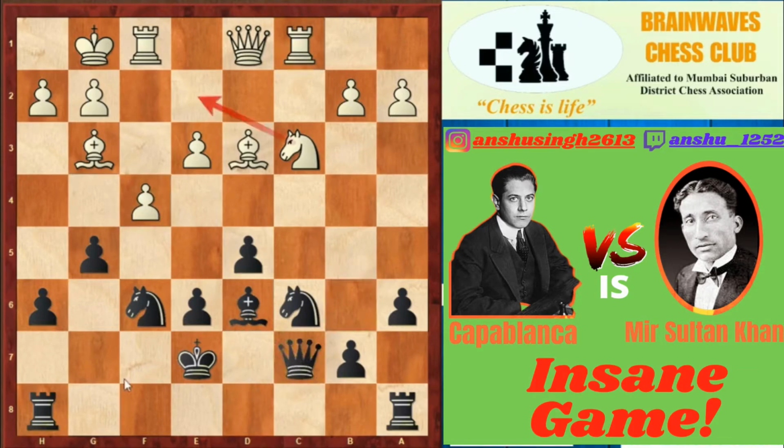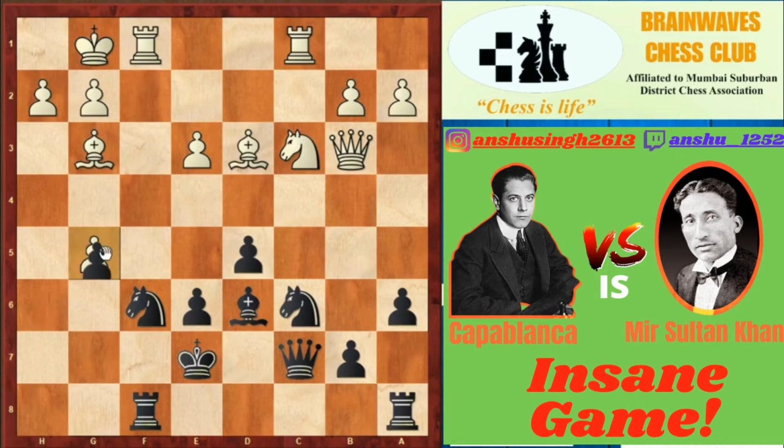to c7 by black. Now comes a kind of inaccuracy by white, knight to e2, because the knight is doing nothing on that e2 square. So instead of knight to e2, queen to b3 would have been a better continuation for white, and after rook to f8, pawn into g5, and after h into g5, this would have been a better continuation for white. But instead of this, knight to e2 was played in the game.